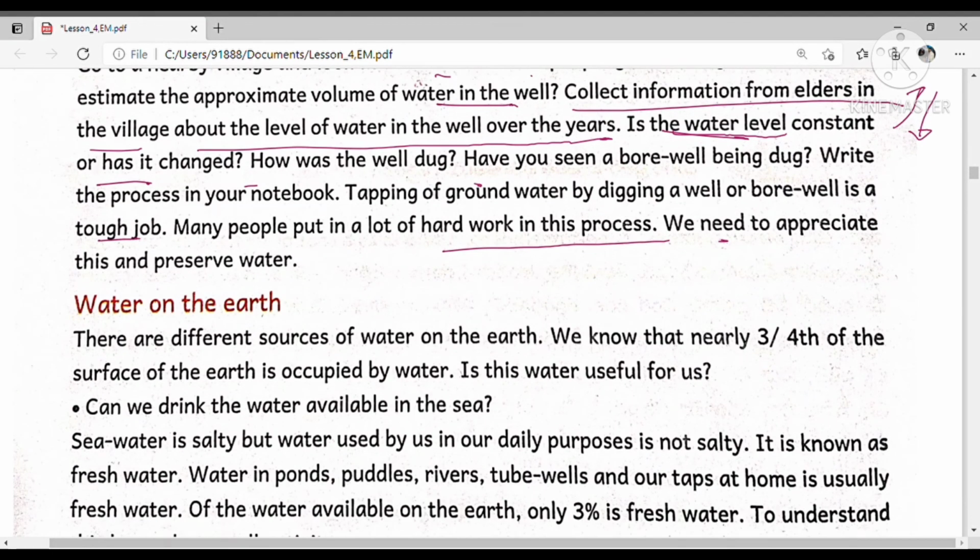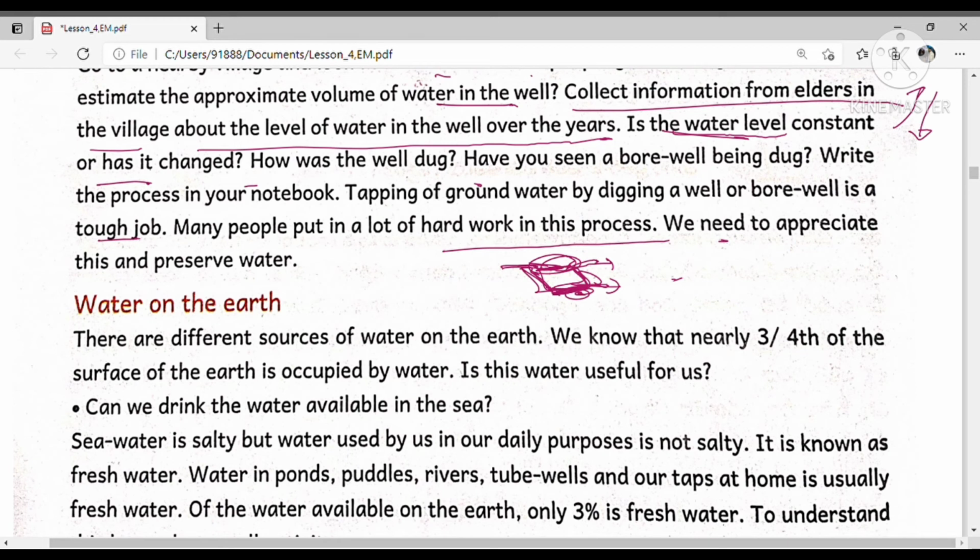Okay, the place where the well is to be dug should be selected first. That means the place where we can dig the well should be selected by the people. Workers using crowbars and spades begin to remove the soil at that place. Then the process of digging continues. It continues until the underground water fills the well to this level.